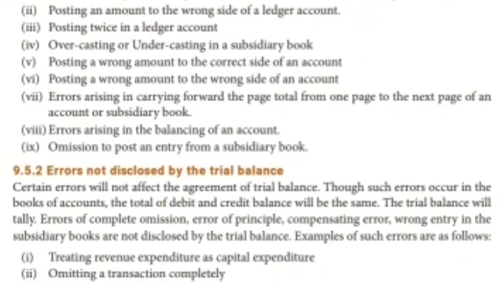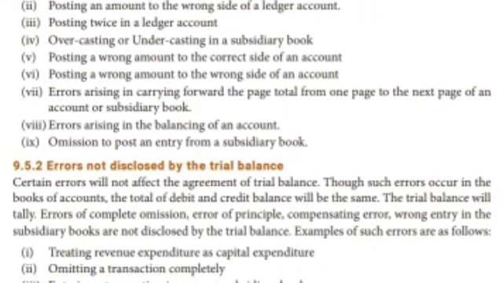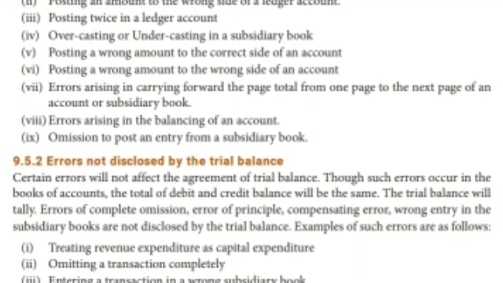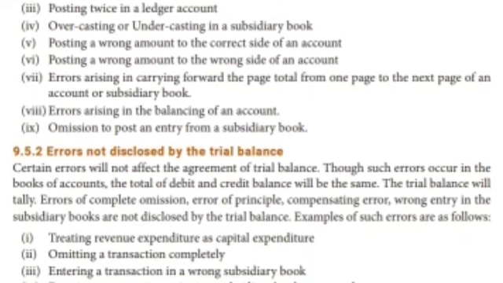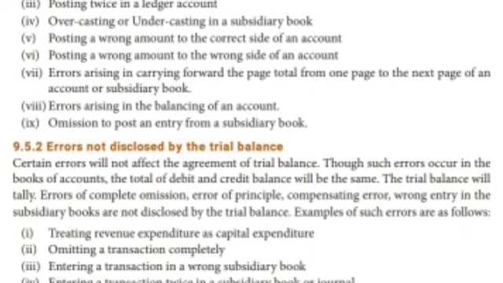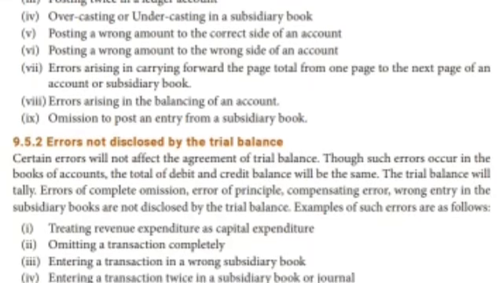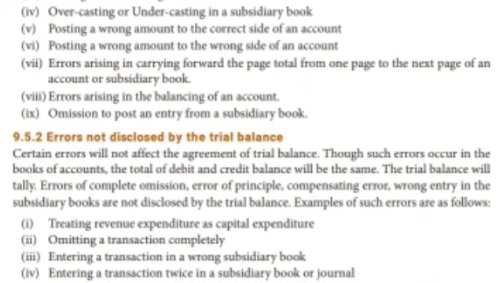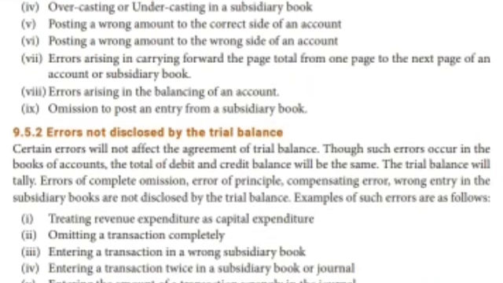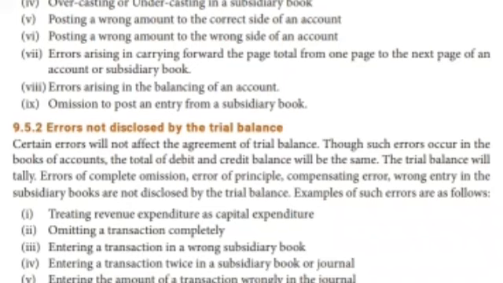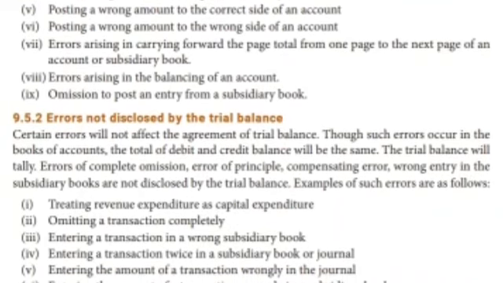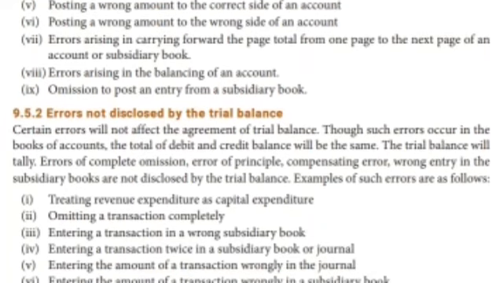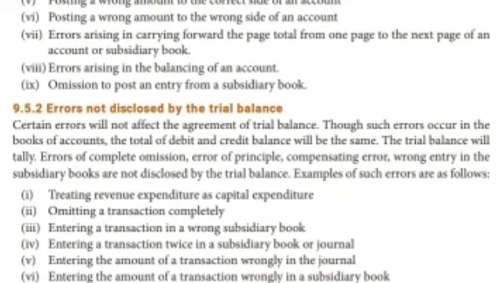Posting twice in a ledger. Overcasting or undercasting the subsidiary books. Posting the wrong amount to the correct side of an account. Wrong amount, correct side. And posting the wrong amount on the wrong side. Okay, already we saw that, isn't it? Errors arising in carrying forward page totals from one page to the next page of an account and subsidiary books. Errors arising in the balancing of an account and omission to post an entry from the subsidiary books.